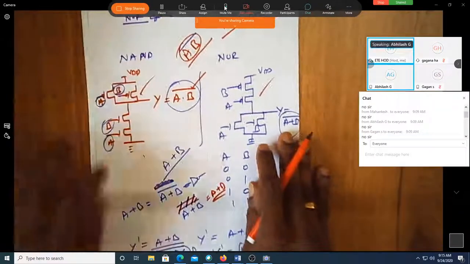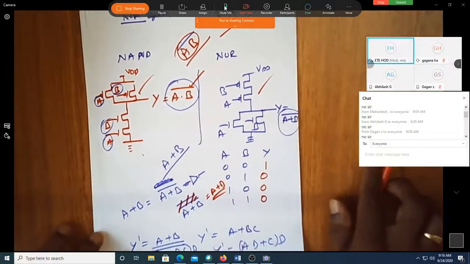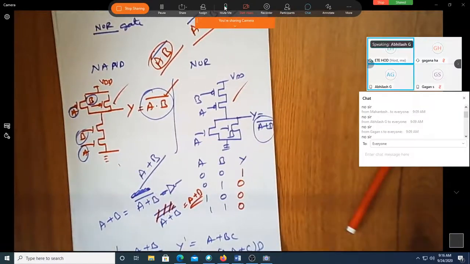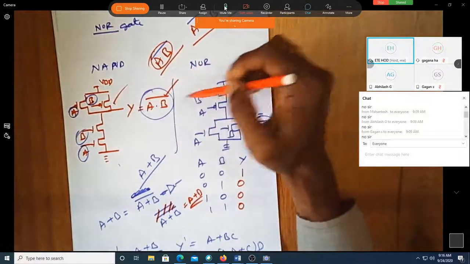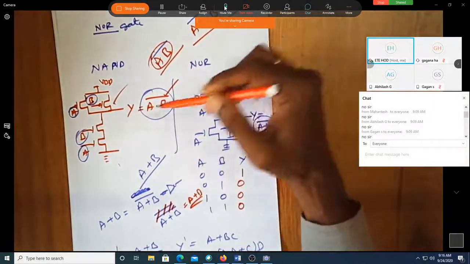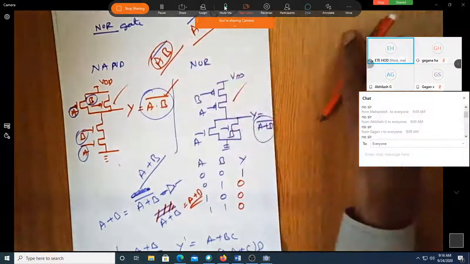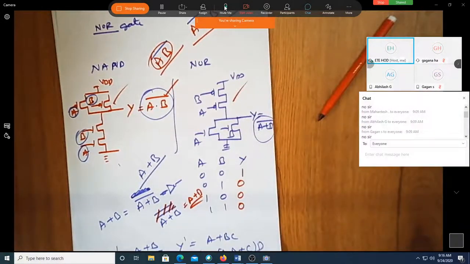What are the other observations? Looking at these two, you rightly said, here it is parallel, here it is series. It's exactly the opposite in the case of NMOS. What is one more observation? Anybody can also pitch in and say what the observation is. Just look at these two.